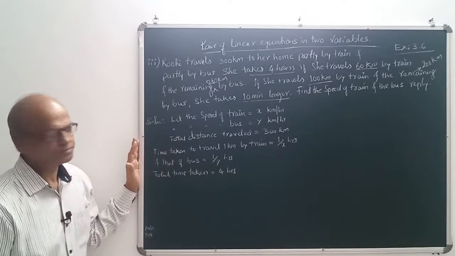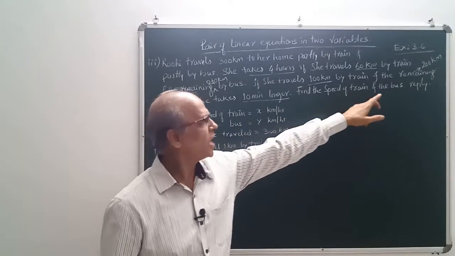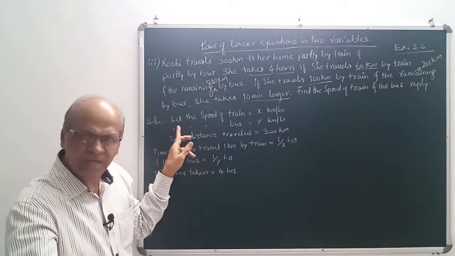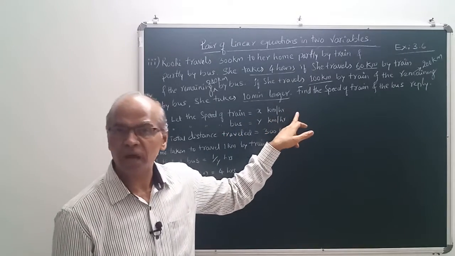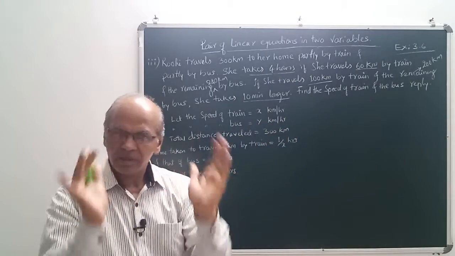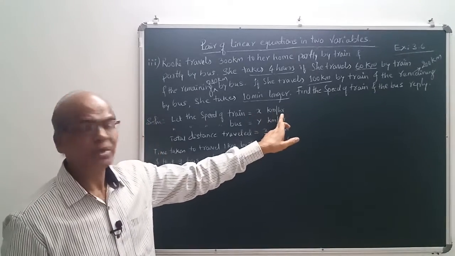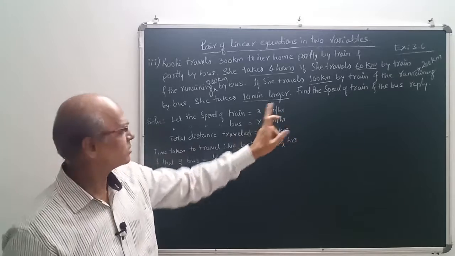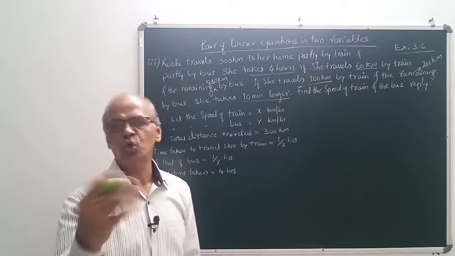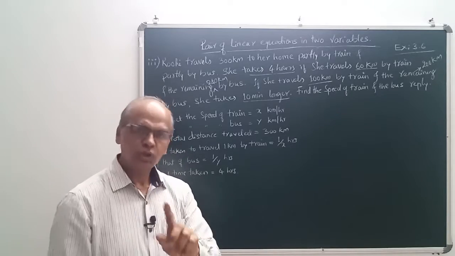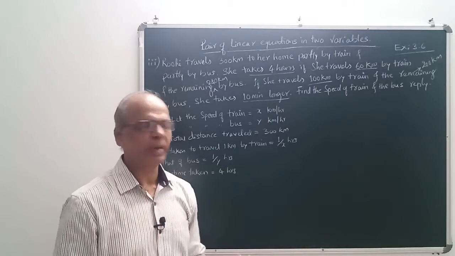Okay, now we see here. Let the speed of the train, because we have to find the speed of train and also speed of bus, therefore what is asked, that only you have to assume. Let the speed of the train be x kilometers per hour. That means x is a certain distance in kilometers in 1 hour. Example, 60 kilometers per hour means in 1 hour you can travel by bike 60 kilometers. That is how we refer to speed.